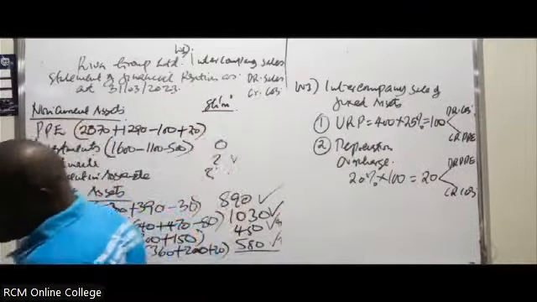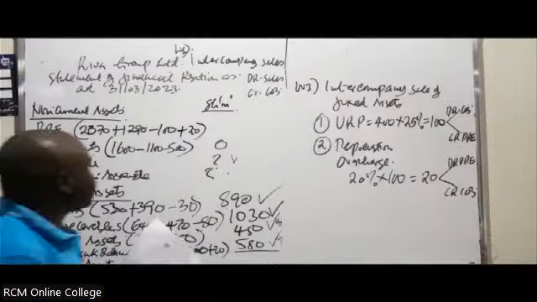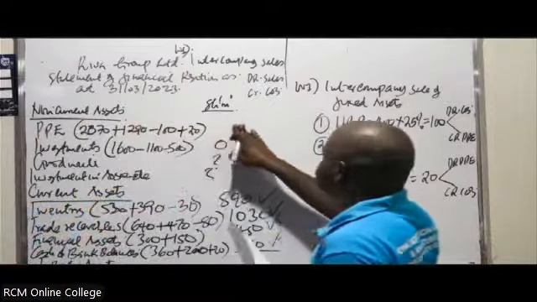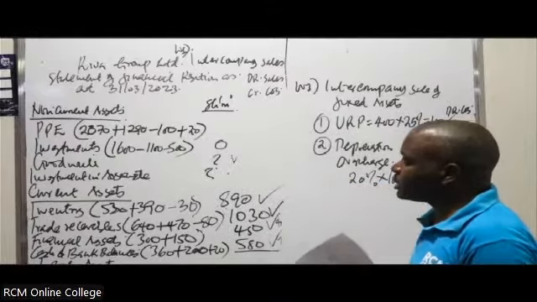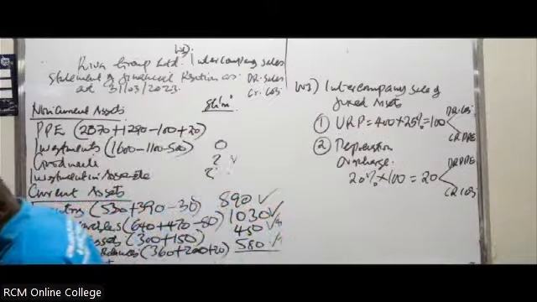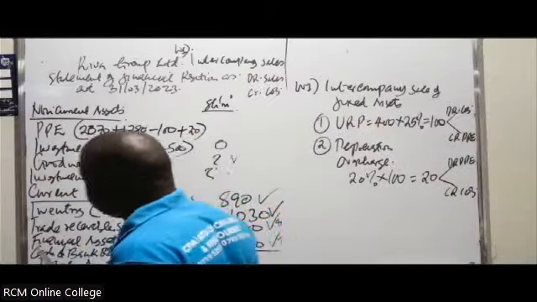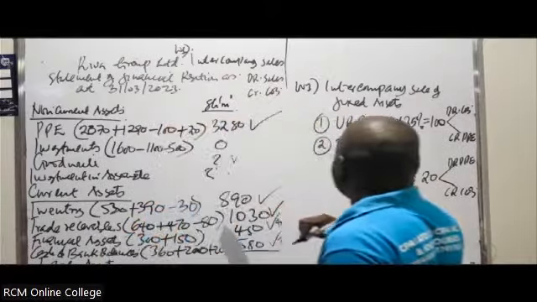So what do you get as the value of PPE here? It is 2070 plus 1290 minus 100 plus 20. You get 3280. We've already scooped that.